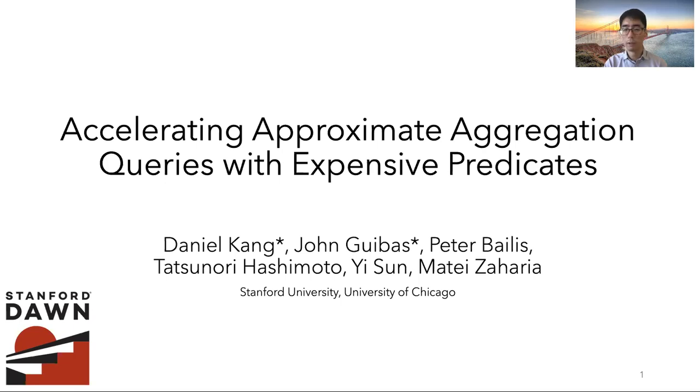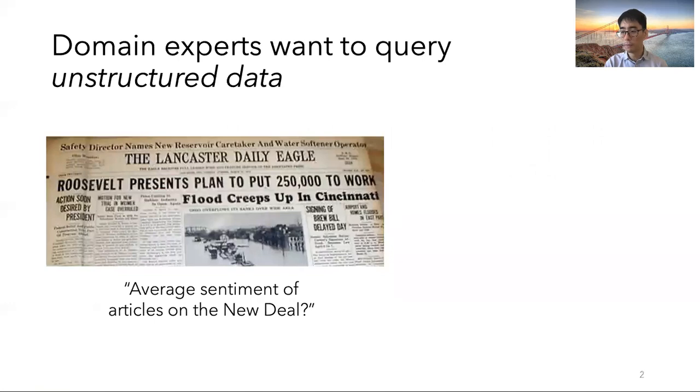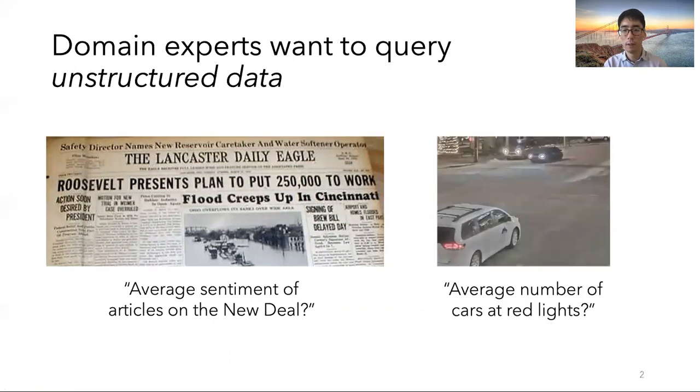Domain experts want to increasingly query unstructured data. For example, a query might take the form: compute the average sentiment of articles on the New Deal in historical newspaper scans, or compute the average number of cars at red lights.